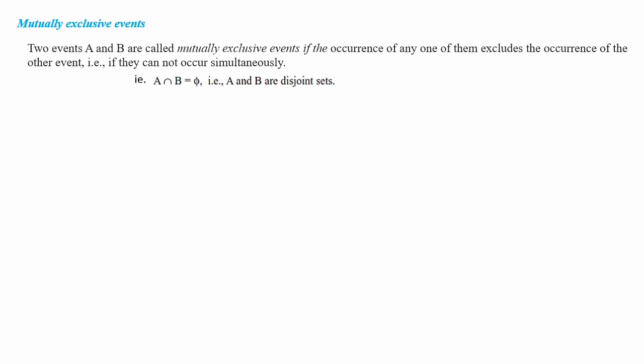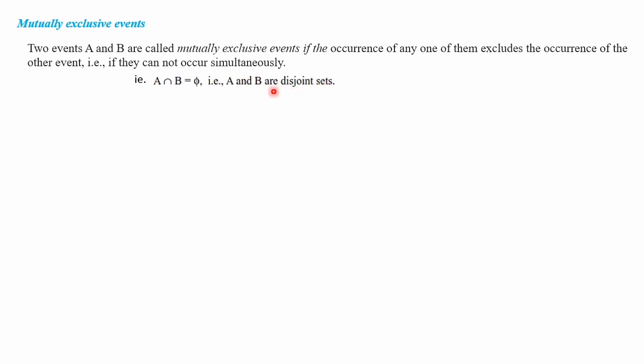Simple way if you tell, if A and B are two events, then there will not be any common element between A and B because these two things will never happen simultaneously. Means common element will not be there. A intersection B is a null set. Then we can say that A and B are mutually exclusive events. If you are asked to prove two events are mutually exclusive, what you are supposed to do is you have to take A intersection B and you have to prove that it is a null set. If it is a null set, then we can say that A and B are mutually exclusive. So A intersection B is a null set means another way we can say A and B are disjoint sets.